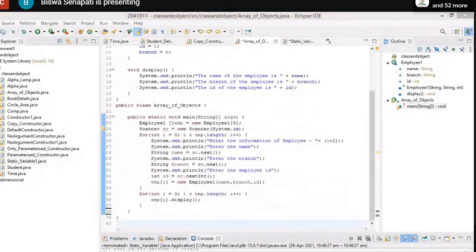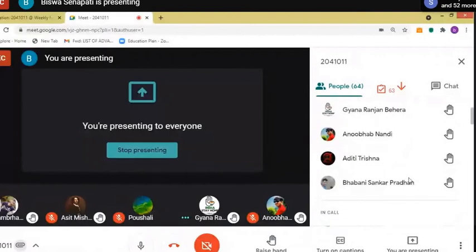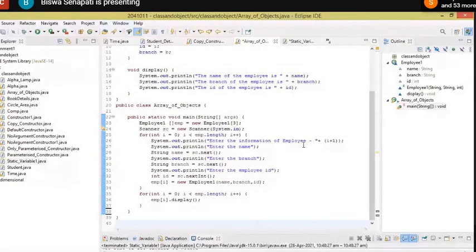Okay, here, just wait. Let me ask someone else. Yes, Aditi, can you explain? So here in the main method, emp equals new Employee is created, that is an object.